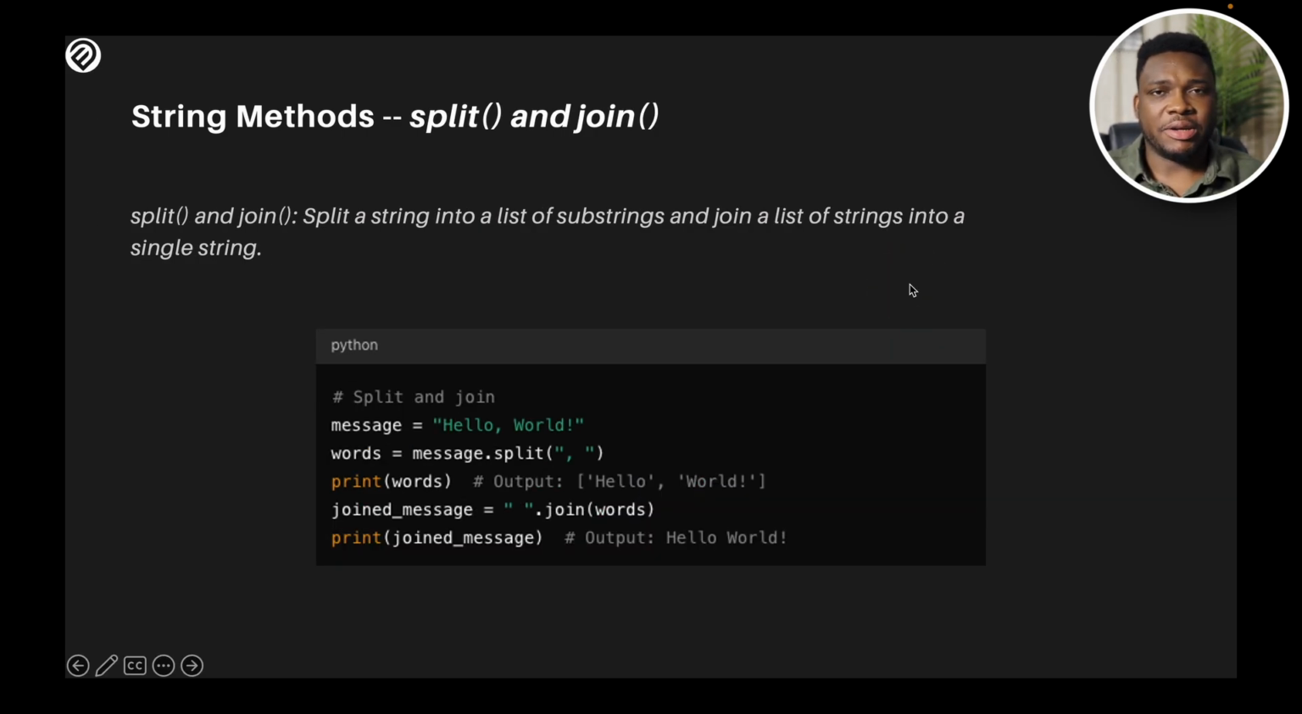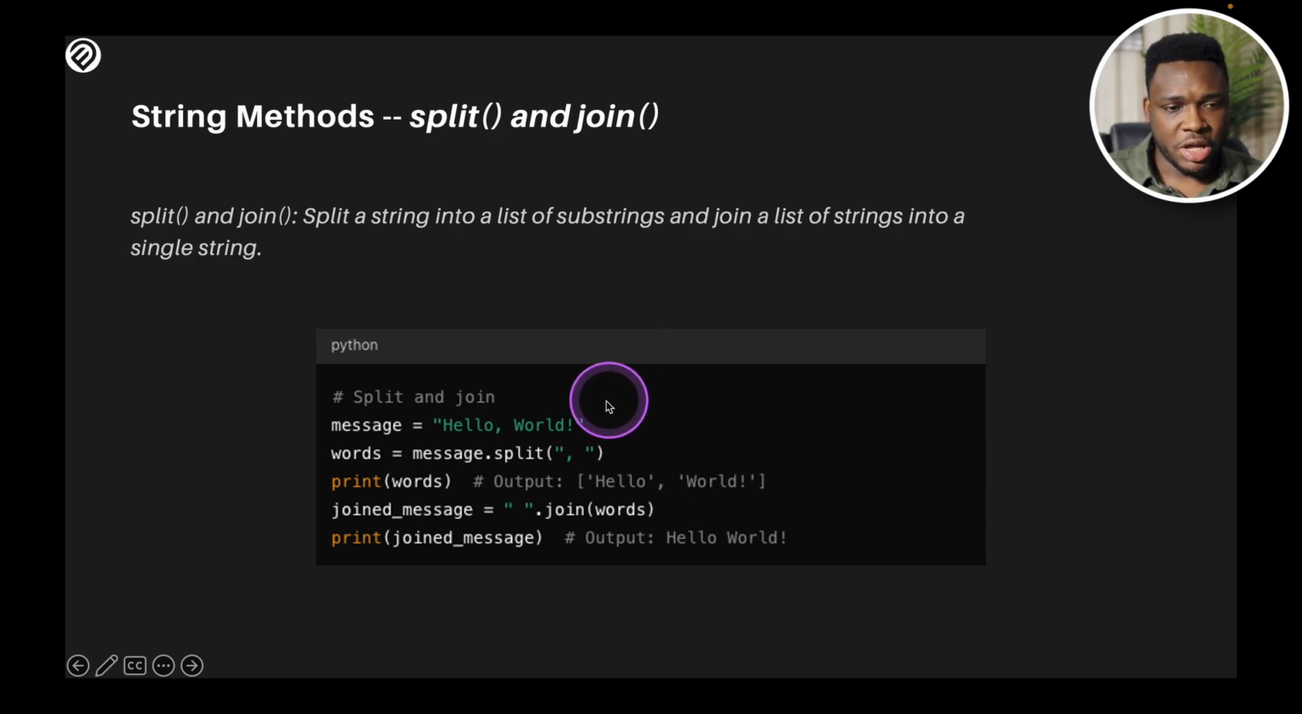Now let's look at another method of string called split and join. Split and join split a string into a list of substrings and join a list of strings into a single string. You could split out a string and they become a list, and you could join them back and they become a single word again. So let's look at the example we have.